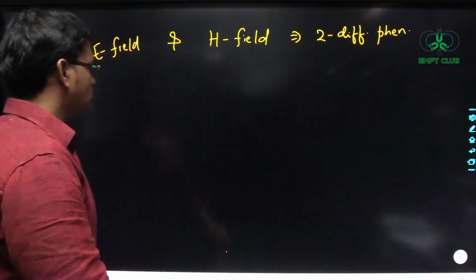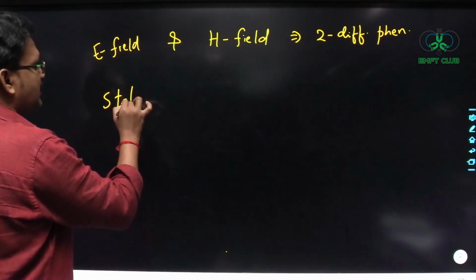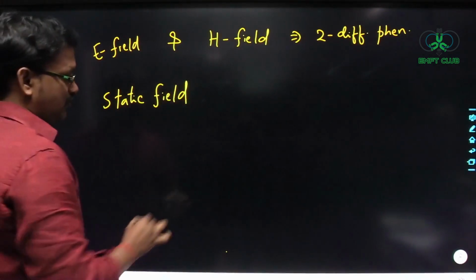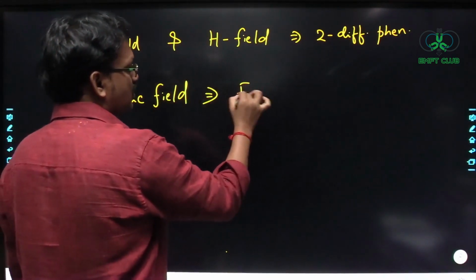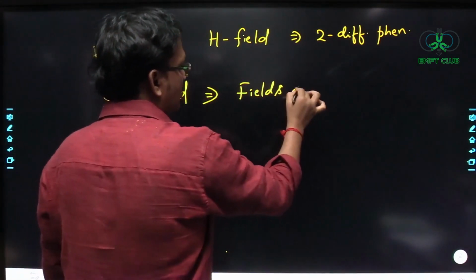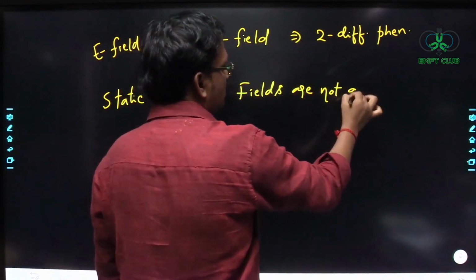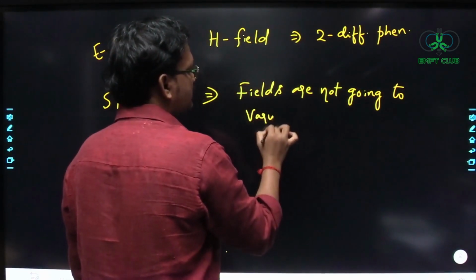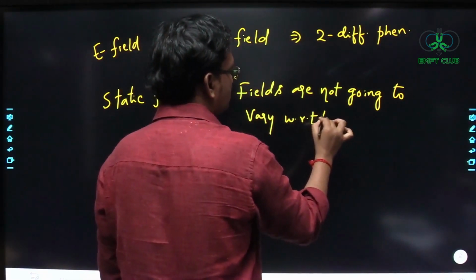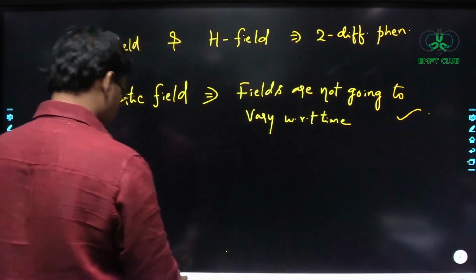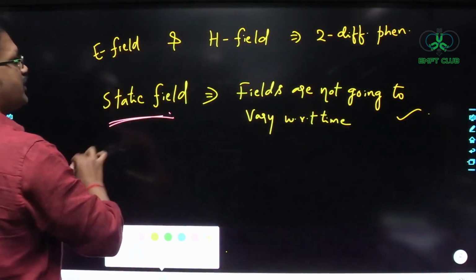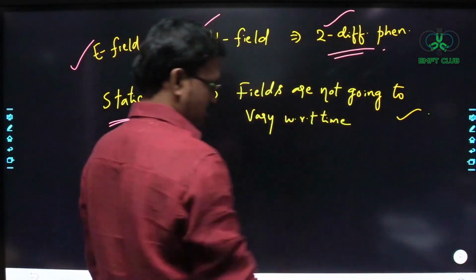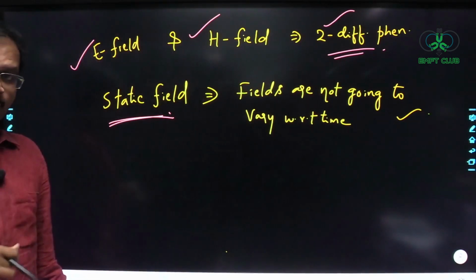Understood? Whenever you are dealing with static fields, that is the electrostatic field and the magnetostatic field, static field means the fields are not going to vary with respect to time. Under this condition, we can treat the electric field and magnetic field as two different phenomena. Okay. But